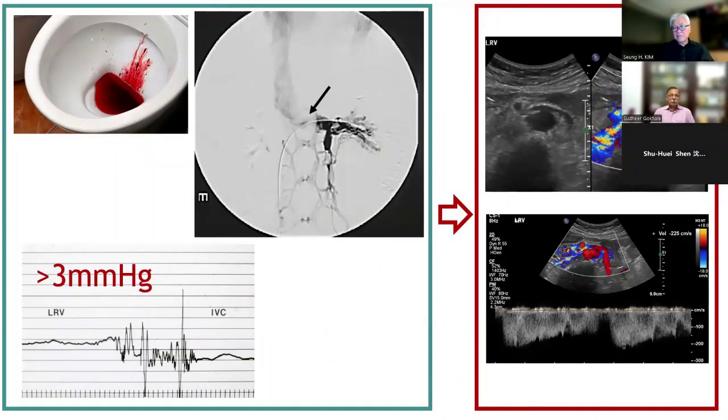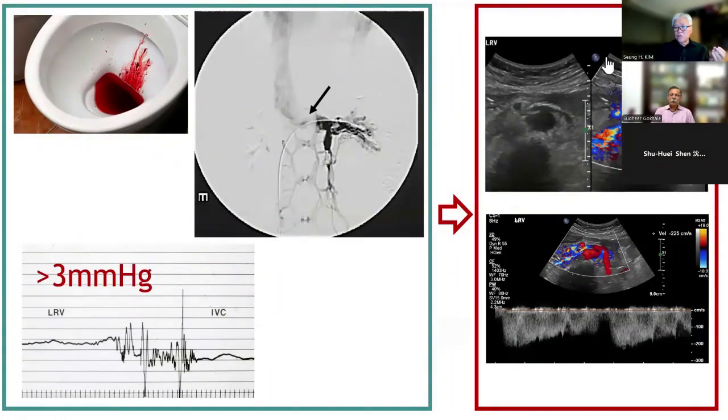They did not do venous catheterization at first, but used gross hematuria, with cystoscopy, CT scan, and kidney findings being nothing. Then they did venous catheterization, and if there was a pressure gradient higher than 3 millimeters of mercury, they made a diagnosis of nutcracker syndrome.